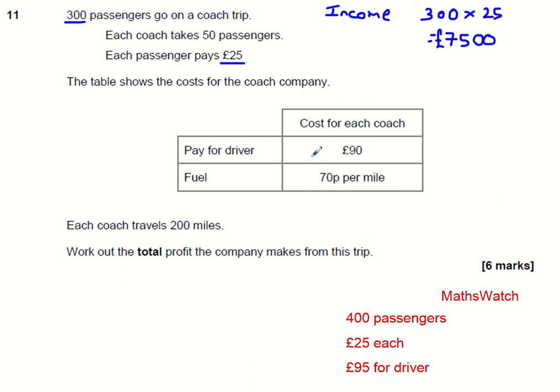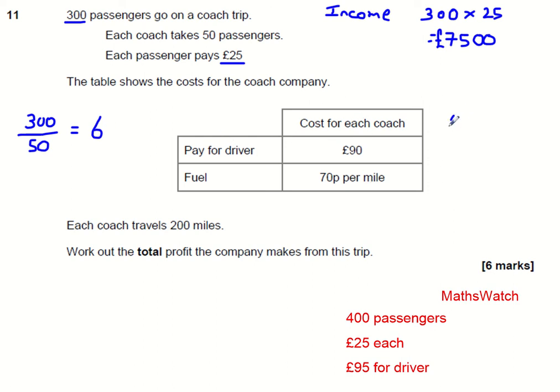Now we need to work out how much we're paying out. Now we've got the price for each coach. We need to work out how many coaches we're going to need. So there are 300 passengers, and there are 50 passengers for each of the coaches. So if we do 300 divided by 50, ask ourselves how many 50s are in 300, we'll get that there must be 6 coaches. So we've got the cost for each coach.